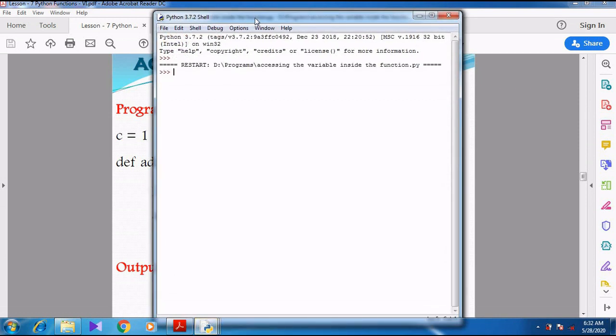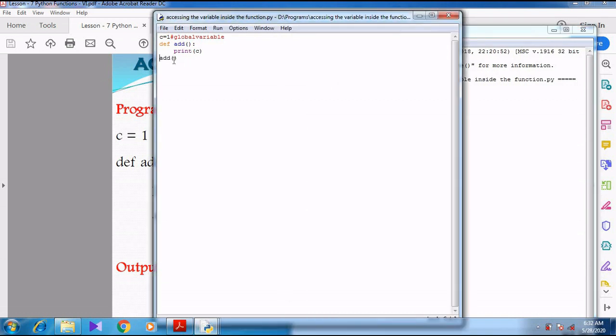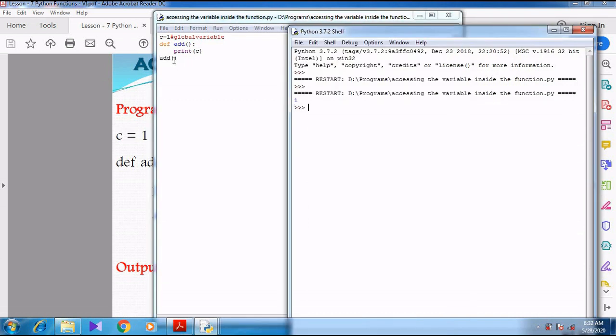So the output is not shown here, right? Indentation mistake. So Control plus S. When I press F5, now the value 1 is printed on the screen.